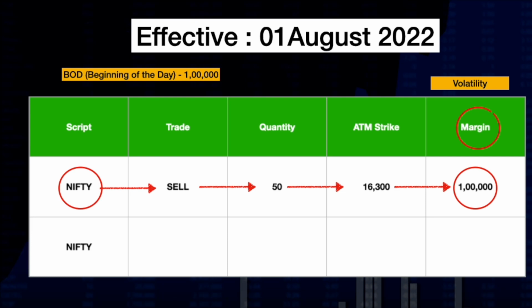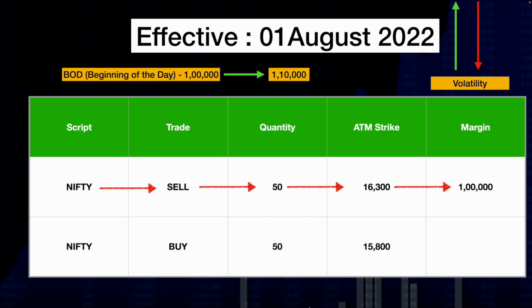Now during the day, if your margin requirement increases due to volatility, your broker will immediately give you a margin call asking you to add additional funds. In case you don't add the funds, or before you add the funds, if your trade snapshot is taken and sent to SEBI, this will be a big problem. Now when SEBI checks and finds out that you are not maintaining the margin, they will impose a penalty on the broker. But your broker will not pay this amount. He will ask you to pay this amount to SEBI because you did not maintain the margin amount. A lot of traders are facing this problem when they take margin benefit for intraday.